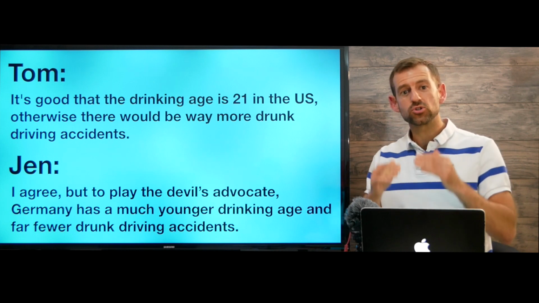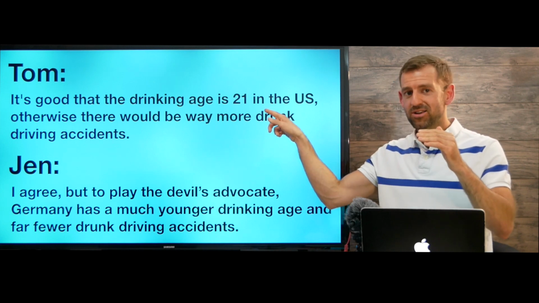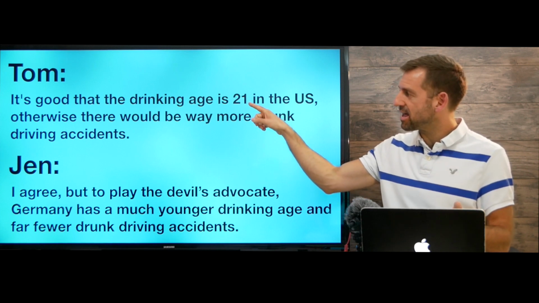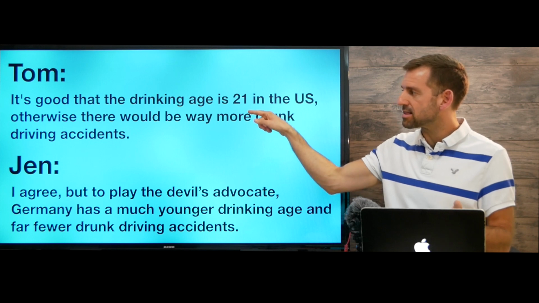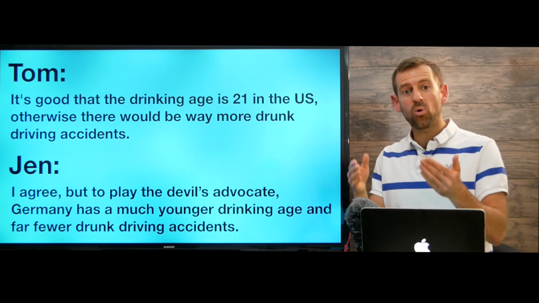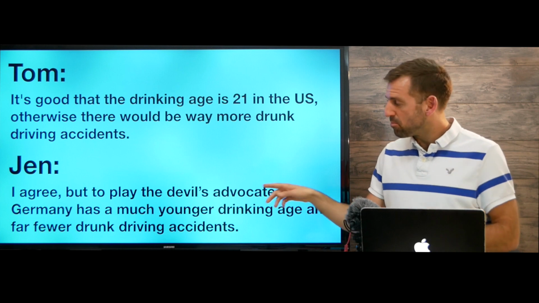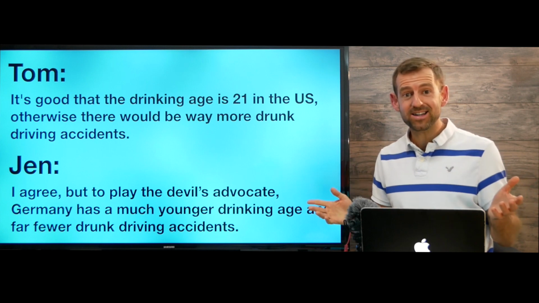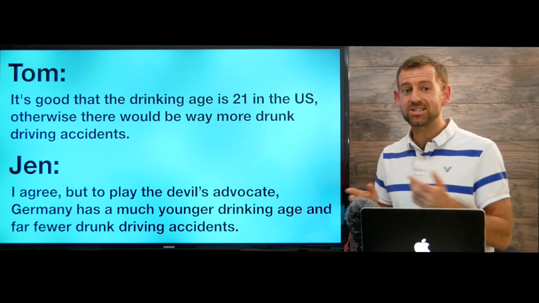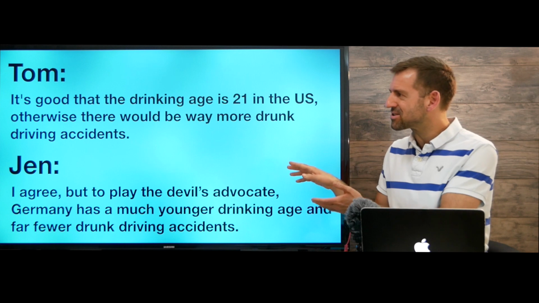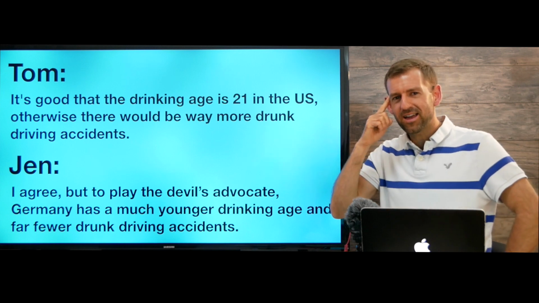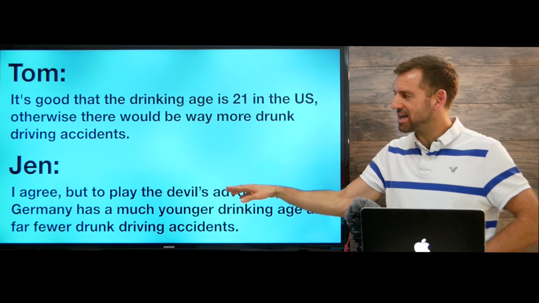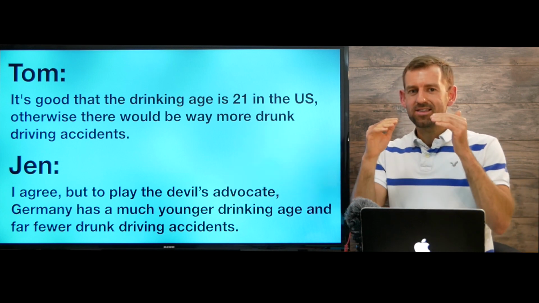She's doing it to strengthen this argument. Okay, right now this argument is very weak. Tom is saying that if the drinking age was lower, like 18, then there would be more accidents, right? But if that was true, then Germany would have tons of accidents because in Germany, the drinking age is 16. Okay, so this doesn't make sense. So Tom has to think about it and come up with an argument for why he believes this. Okay, so Jen is helping them strengthen the argument.